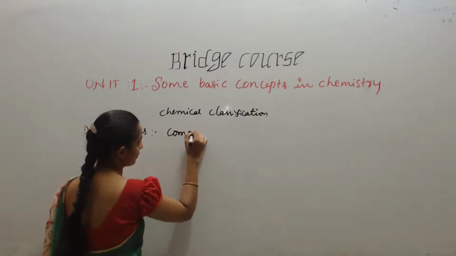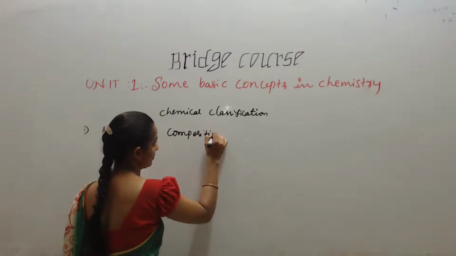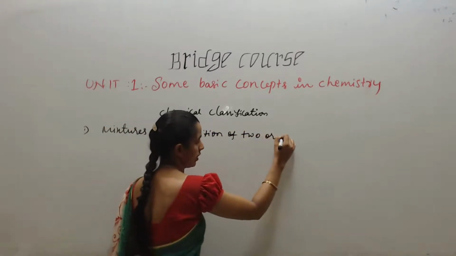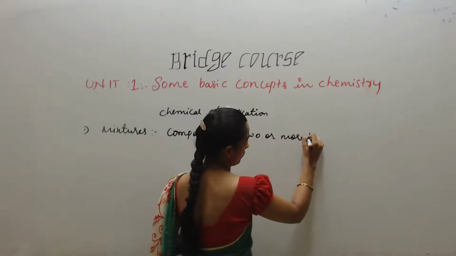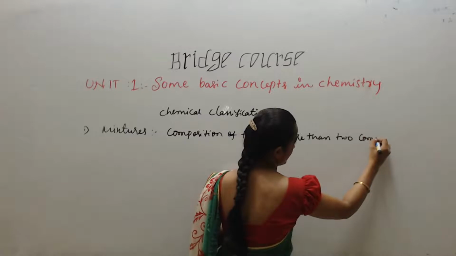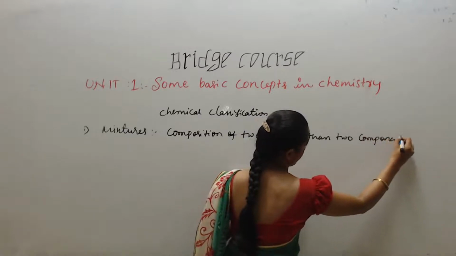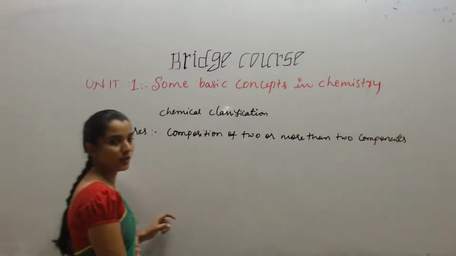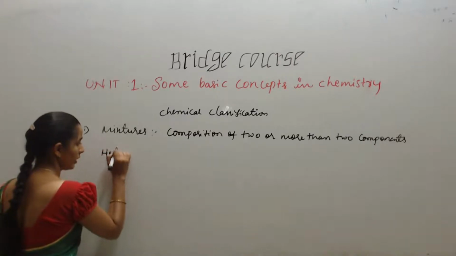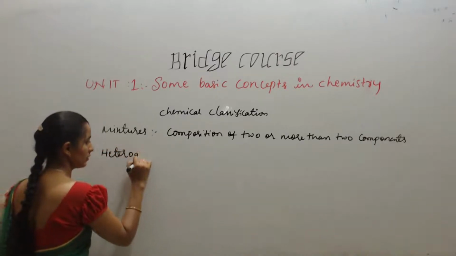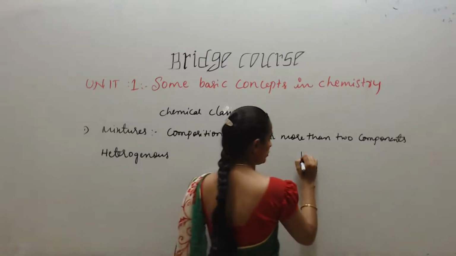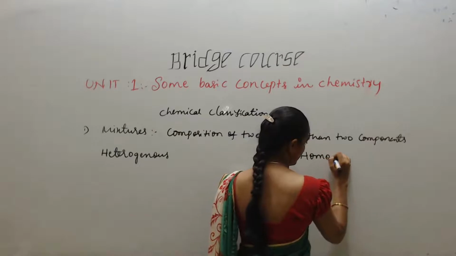Okay, so in these mixtures, it is the composition of two or more than two components is called as what? Mixture. In that mixture, heterogeneous is there and homogeneous is there.